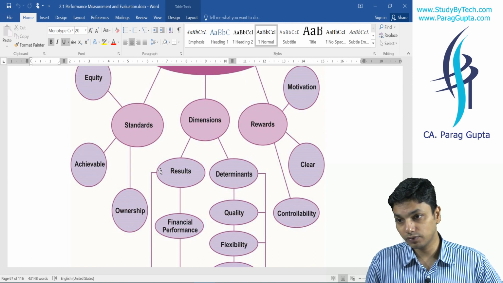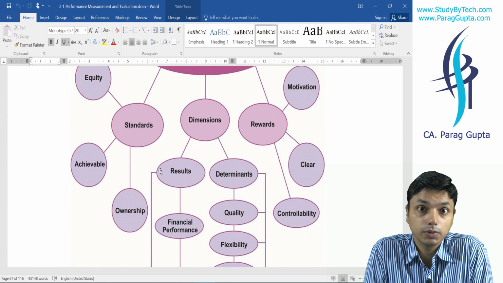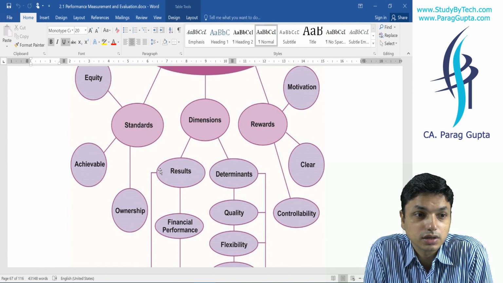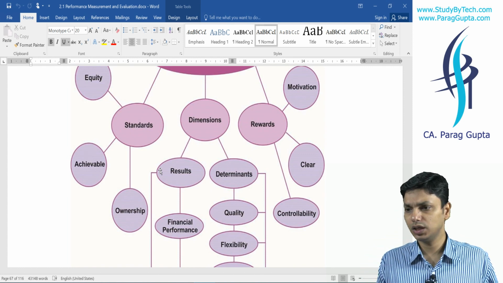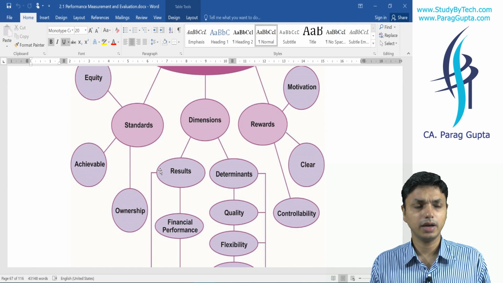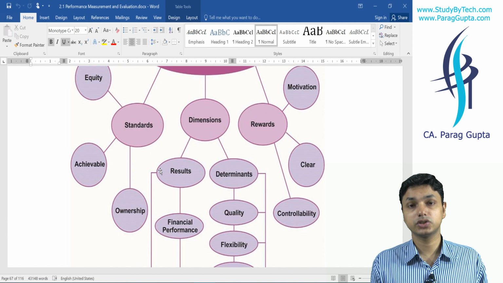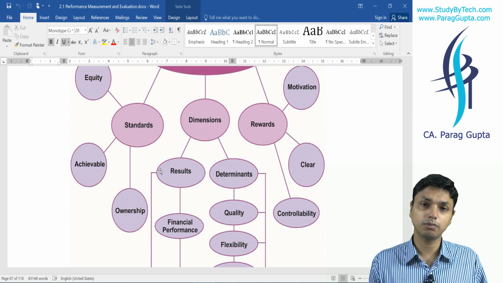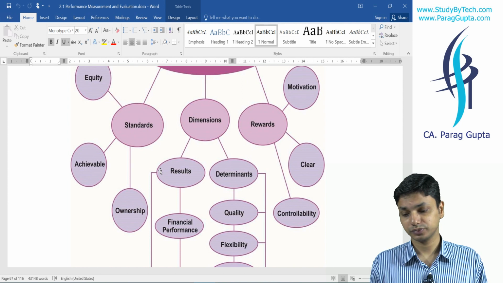They will think that okay, we have made these standards, because the organization was asking us what is the right standard for you, and we discussed the same, and as per our discussion these standards have been set. So it is now our duty to fulfill these standards. So they start taking ownership of the work. They think that okay, I need to do it by any means. This is my work, not the organization's work, and I need to fulfill it.